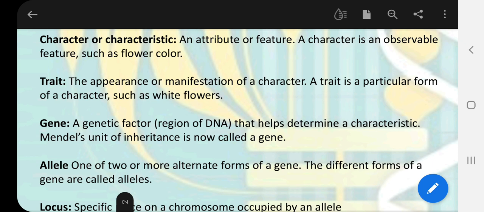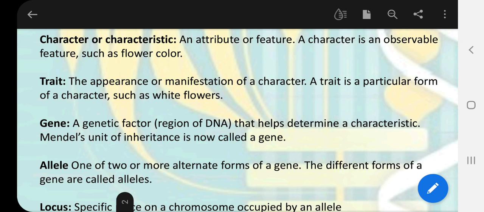Although Mendel used the term factor, we will discuss it later. So what is a gene? A gene is the unit of inheritance which is responsible for a character. Generally in Mendel's genetic experiments we will see that one gene is responsible for one character. Although there are many exceptions, we will discuss them later in a forthcoming chapter.